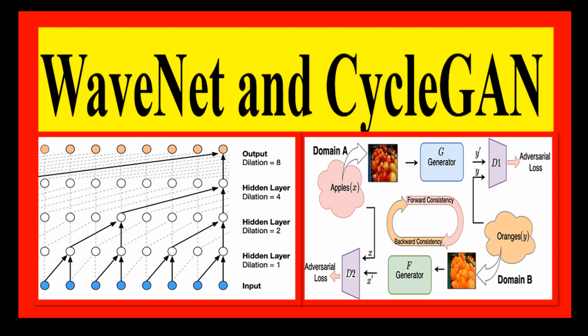WaveNet and CycleGAN are two cutting-edge machine learning techniques that have revolutionized the way we generate and transform audio and images. WaveNet excels at generating high-quality and natural-sounding speech and music, while CycleGAN is a powerful tool for image-to-image translation, enabling the transformation of one type of image into another, such as converting photos into artistic styles or creating cartoon versions of real-life people. So this video will delve into the inner workings of these fascinating techniques and will explore their numerous applications in various fields.